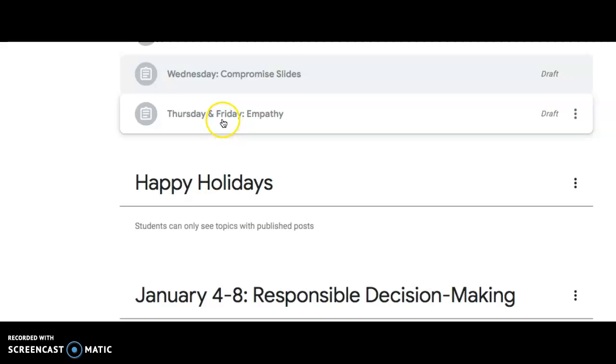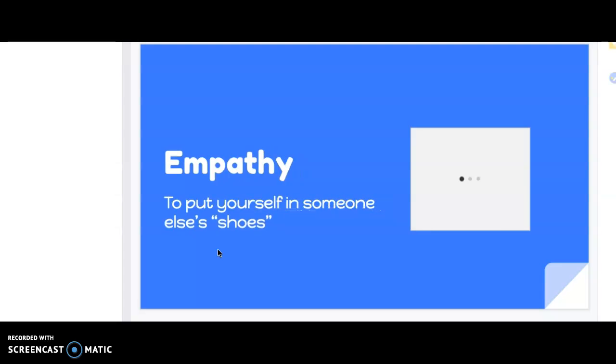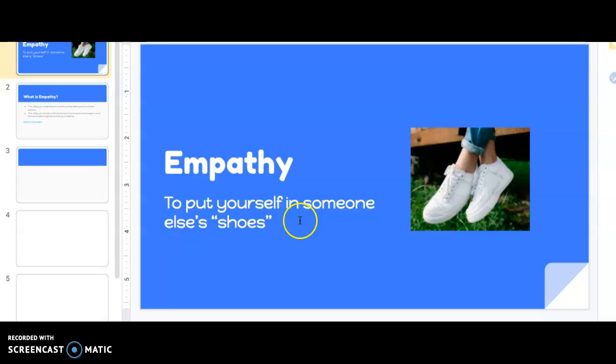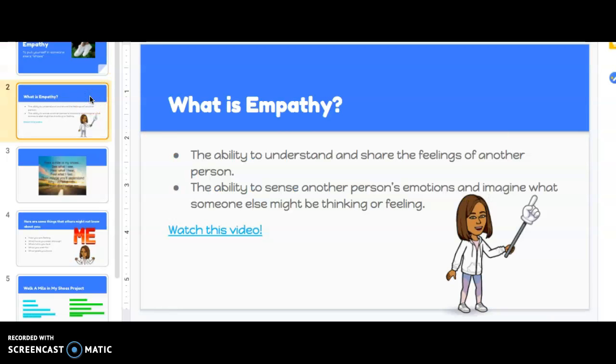Thursday and Friday are different. We're going to give you a break from the slides, and you are going to work on empathy. So what you need to do is click through this slideshow. Within the slideshow is a shoe that you get to decorate, and then you're going to hit the turn in button. So empathy is about putting ourselves in someone else's shoes. That means understanding someone else's experience. So you will click through the slideshow.